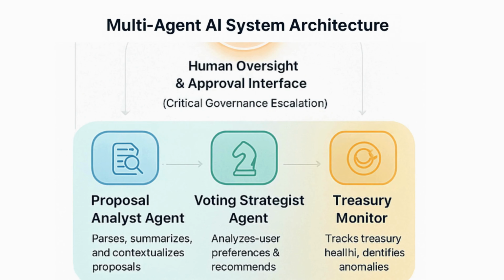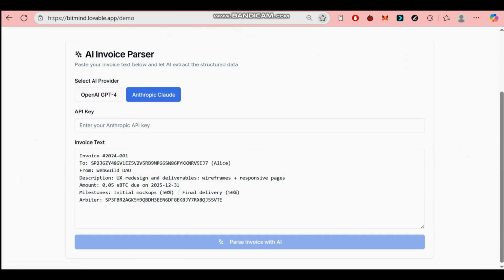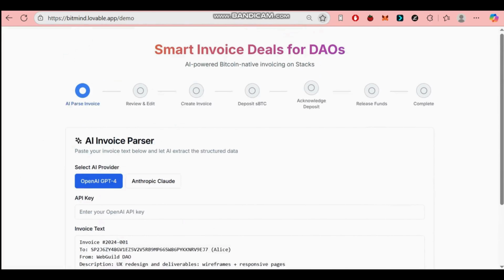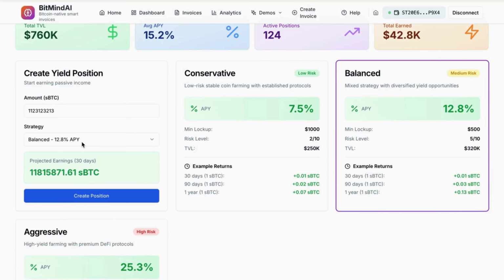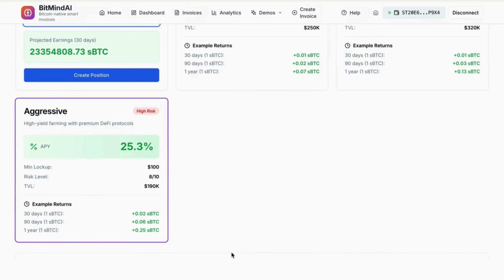Under the hood, BitMind is composed of 3 core AI agents, each powered by ADK-TS. The proposal analyst agent parses new DAO proposals using language models fine-tuned for financial and governance contexts. It summarizes complex documents, extracts quantitative data, and flags potential conflicts or budget anomalies. The voting strategist agent uses behavioral and on-chain data to recommend optimal voting outcomes based on each user's past decisions, token holdings, and stated preferences. The treasury monitor agent watches the DAO's financial health in real time, scanning for liquidity issues, large withdrawals, or suspicious patterns. These agents communicate through ADK-TS workflow orchestration, allowing them to operate in both sequential and parallel modes, like specialized neurons in a shared governance brain.